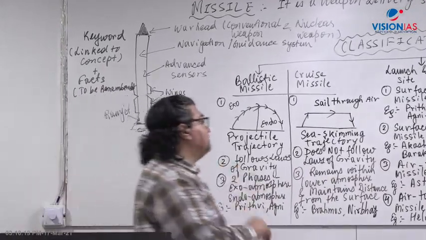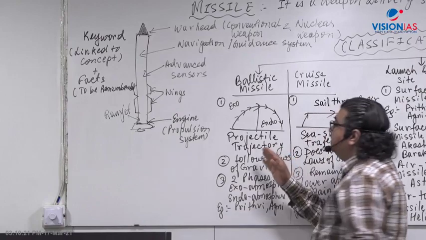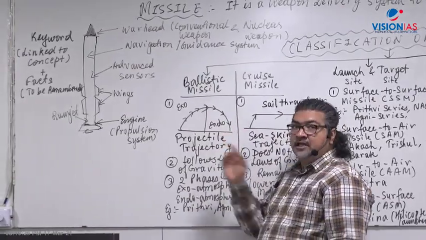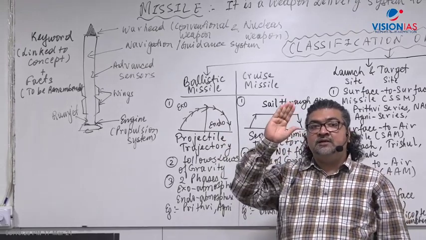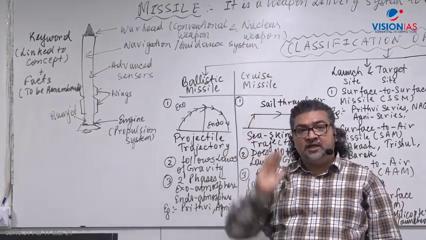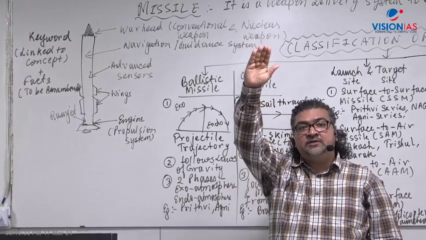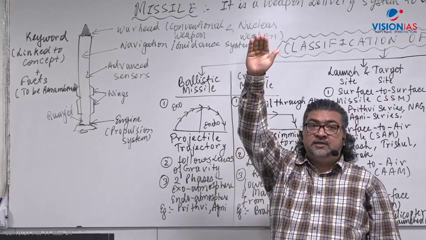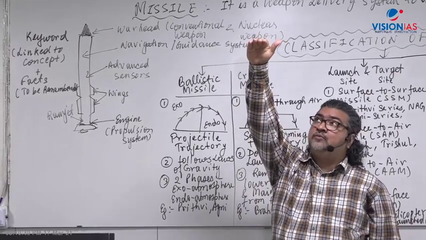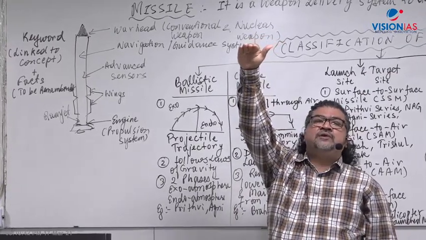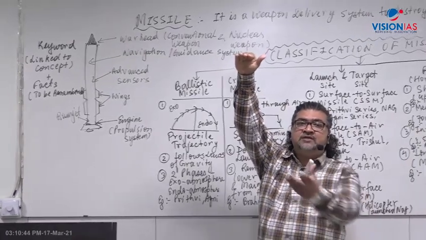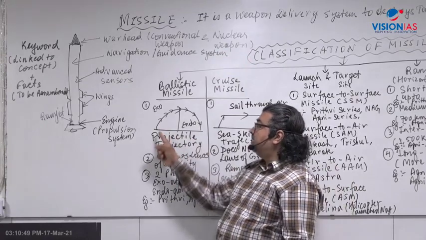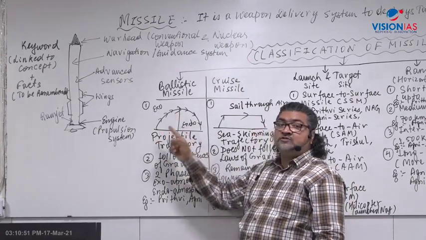See, a ballistic missile is one which follows a projectile path, a parabolic path. It first goes against the gravitational attraction of the earth, in the air, just like a cannon, right? But then after some time it stops for a very brief time, and then under the influence of earth's gravity it returns back. It follows a kind of parabolic path, a projectile path. This is called a ballistic missile.